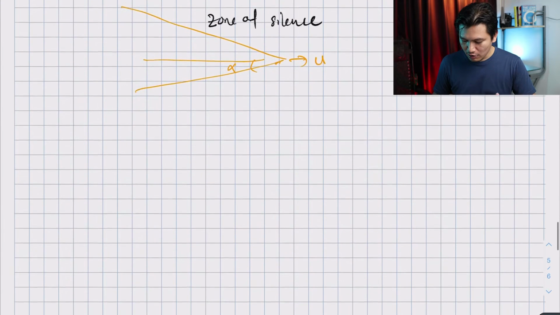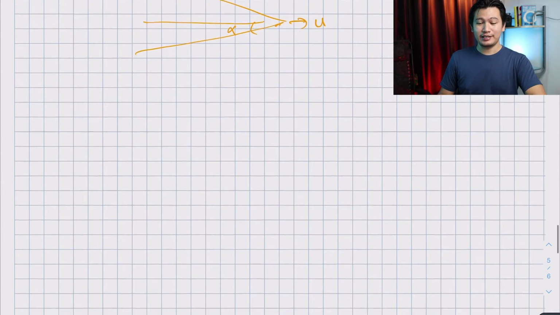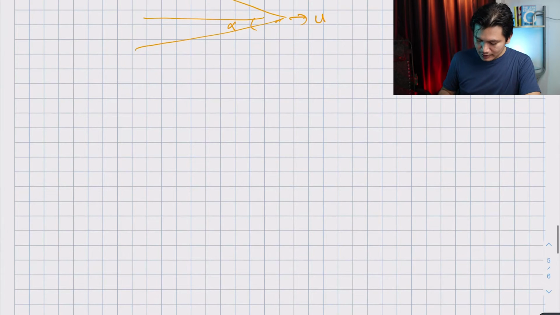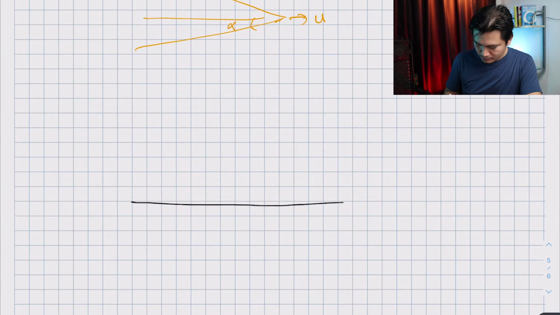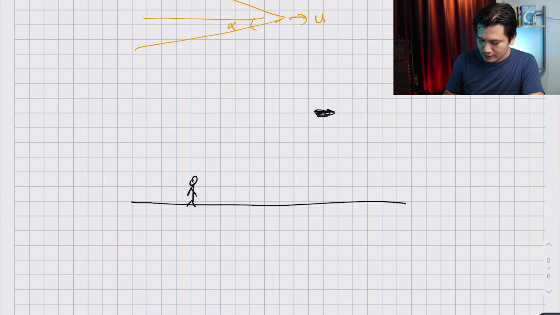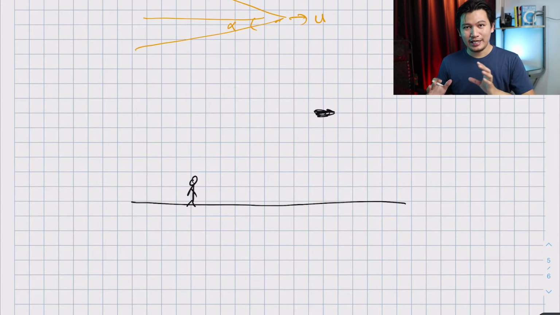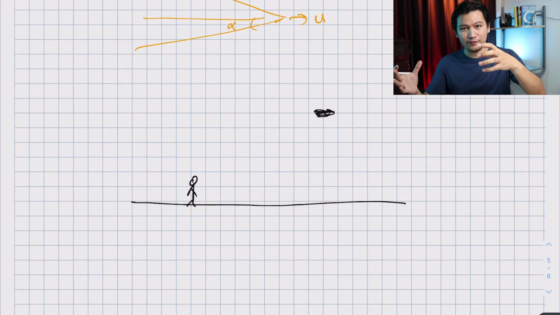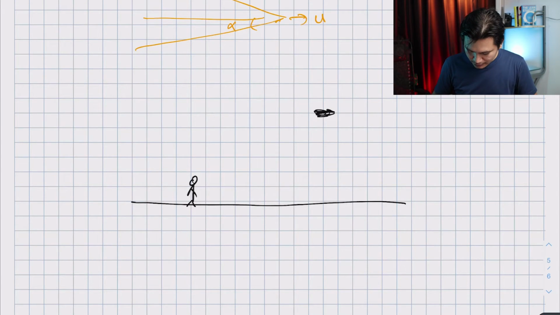Now, how about we take a look at one example? Let's say this is the ground, and you are standing here, and then there's a supersonic flight that's moving to the right. Because it's supersonic, it will have the Mach cone, and here is what the cone looks like. Of course it's going to look something like that.